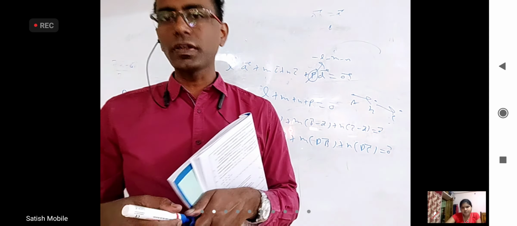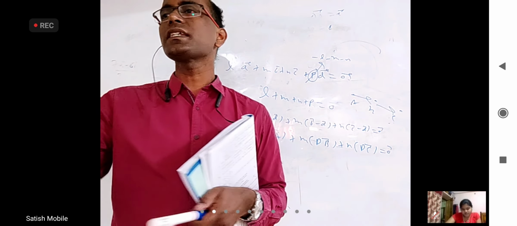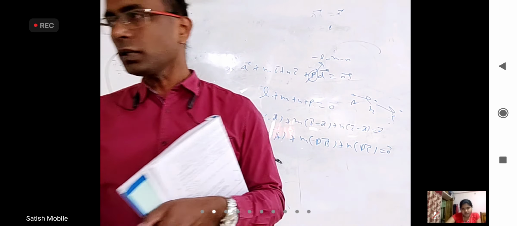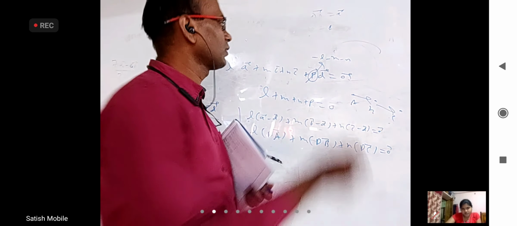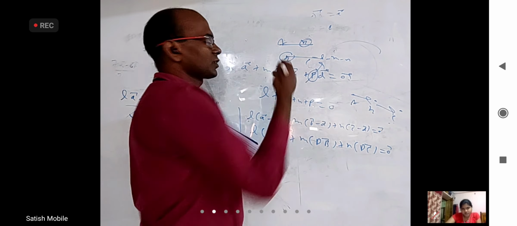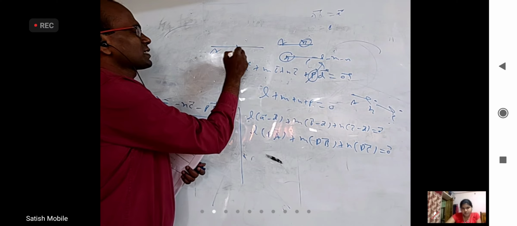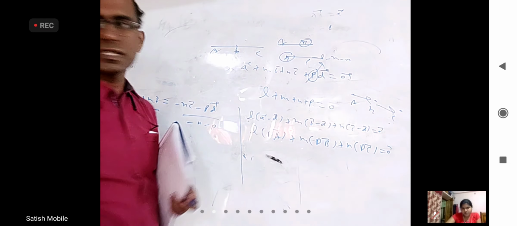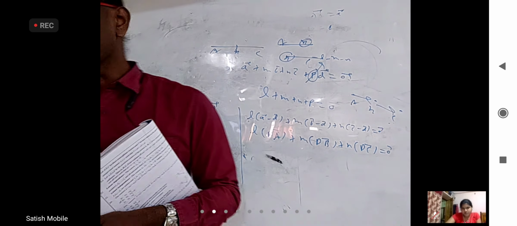In the same way here, find AB bar, find BC bar. If AB and BC are parallel, the points ABC are collinear, right? Because B is a common point. We cannot have AB here and BC there. That is not meaningful, because B is here simultaneously. That is the only possibility. So when you proved AB and BC are parallel, you proved points ABC are collinear. It is as good as equating slope of AB to slope of BC.